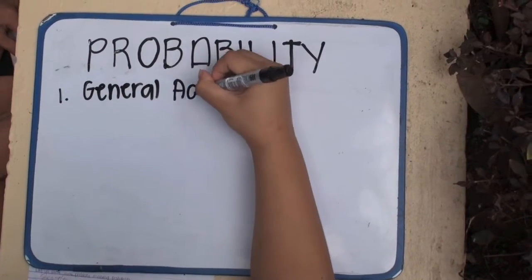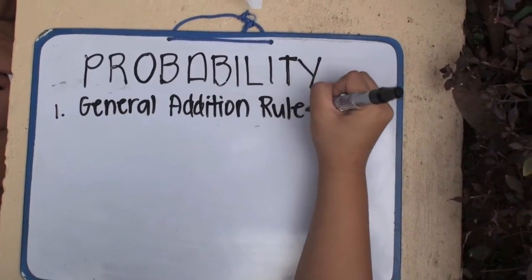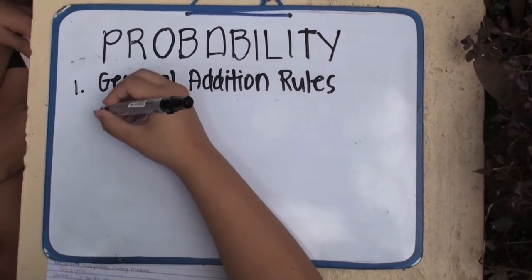Let us discuss the first law, which is the general addition rule, with two columns with headers.